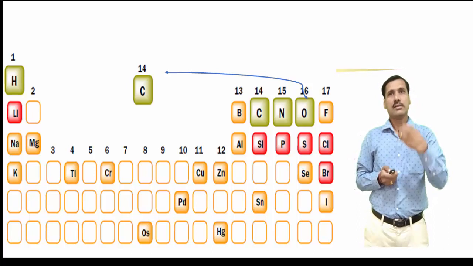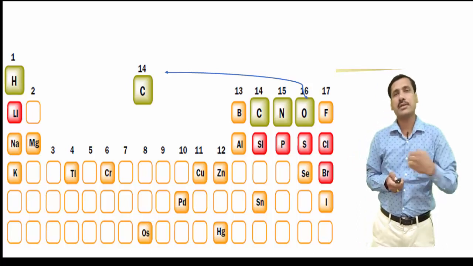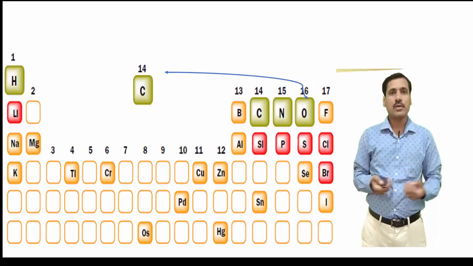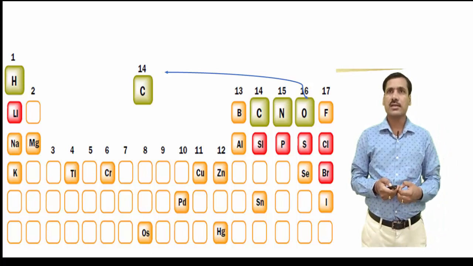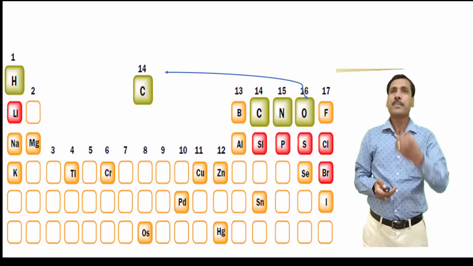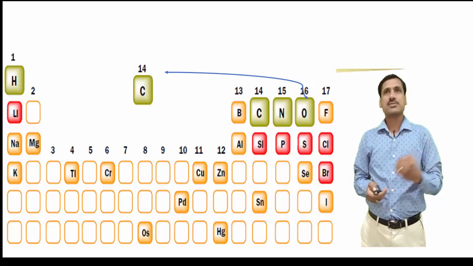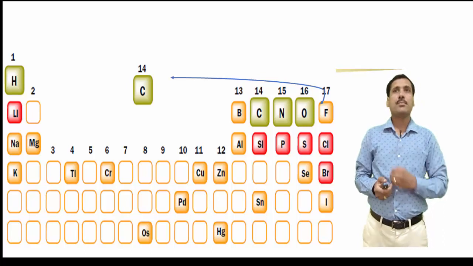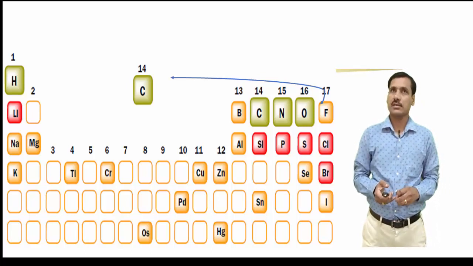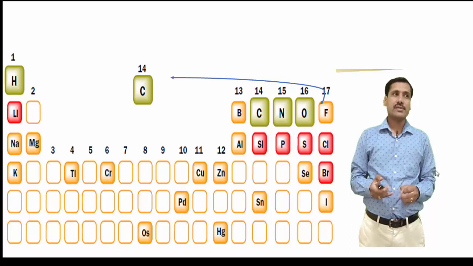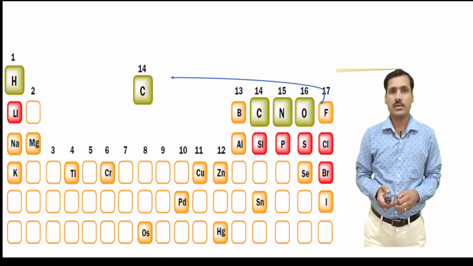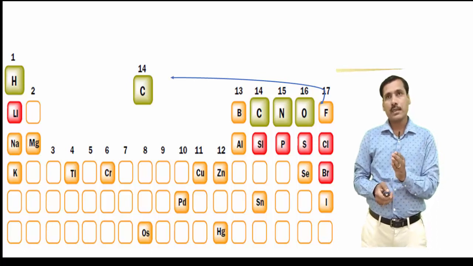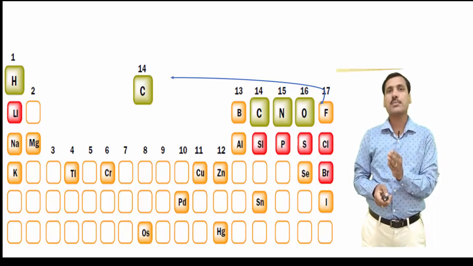If you compare the other elements from the oxygen family, particularly sulfur, selenium, tellurium, there are very few organotellurium compounds, but still a similar kind of chemistry can be shown by the other elements in a group. It can also form a bond with halogens. So halogens, we have seen that they can form one bond. So carbon can form a single bond with the halogen.